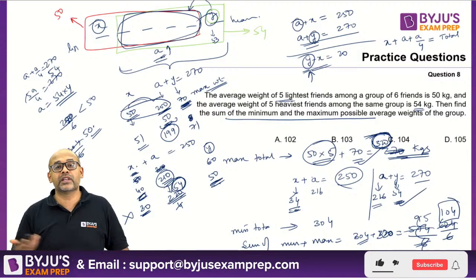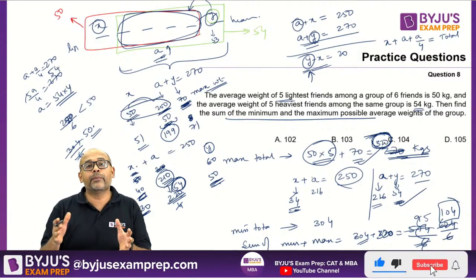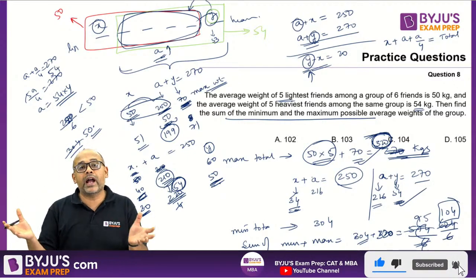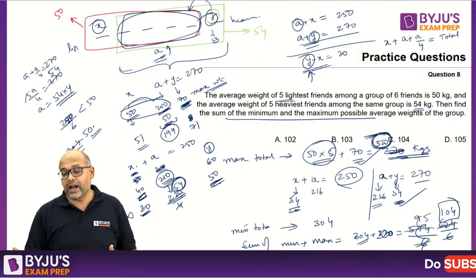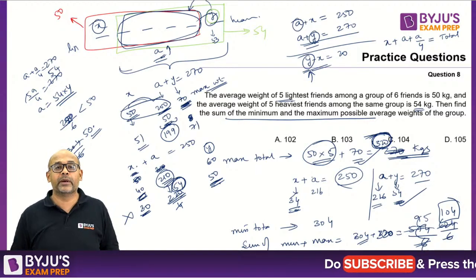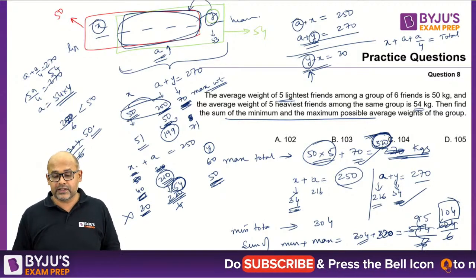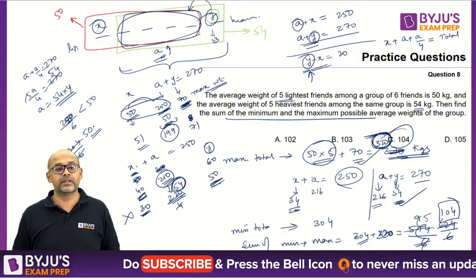624 by 6, because the average is the same whether you sum it up individually or you add everything and then divide by 6. So for saving time, you can add the two totals, 624, and then divide by 6. That is the faster way. So that will give you the answer as 104, which is option number C.